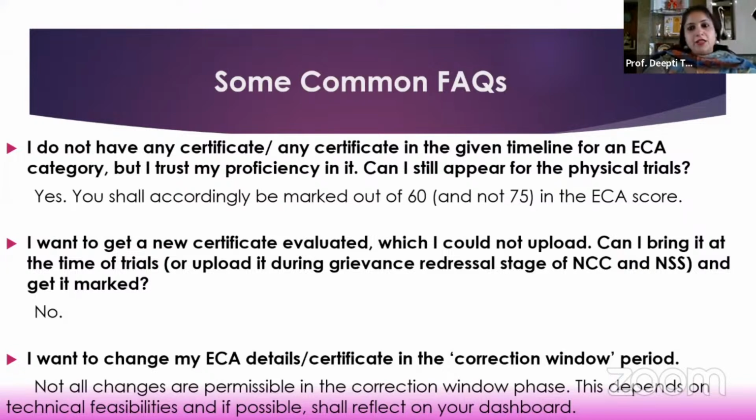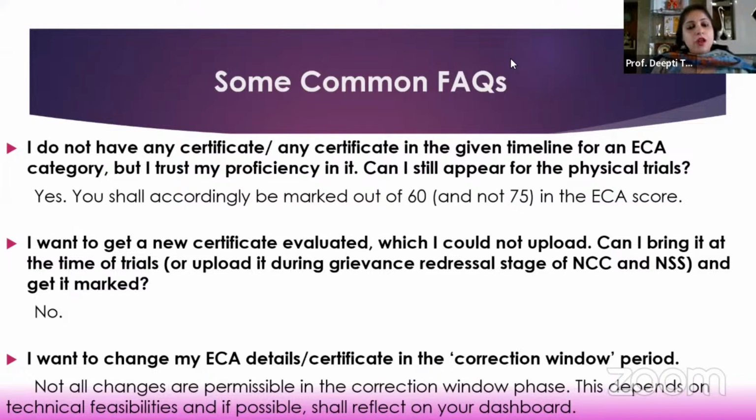No, no other certificates except for what you have uploaded in phase 1 will be considered for evaluation. Then I want to change my ECA details or certificate in the correction window period. See, writing to the Culture Council or to the ECA committee will not be of any use here. This is a policy-based decision which one has to see the technical feasibilities. So whatever is available for correction in the correction window period will be reflecting on your dashboard.